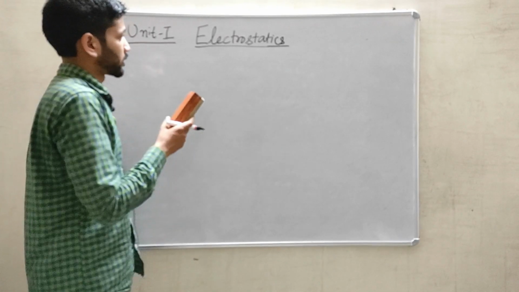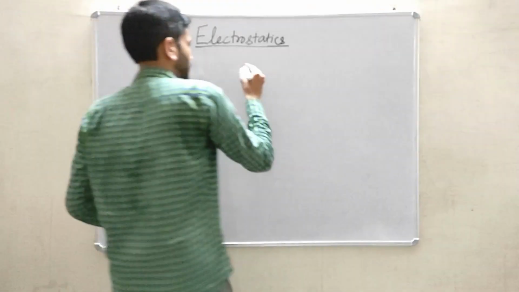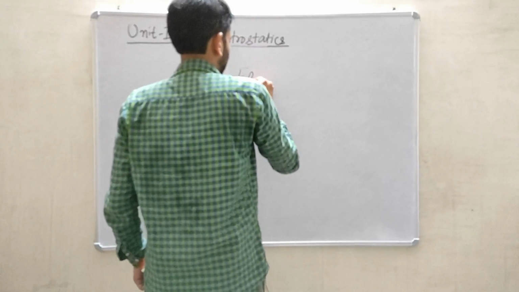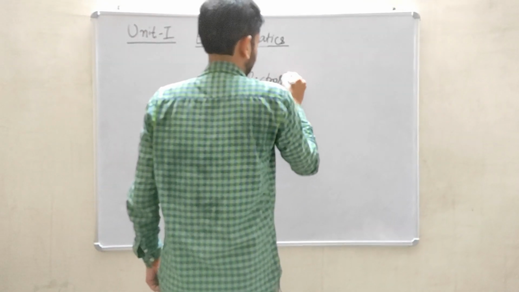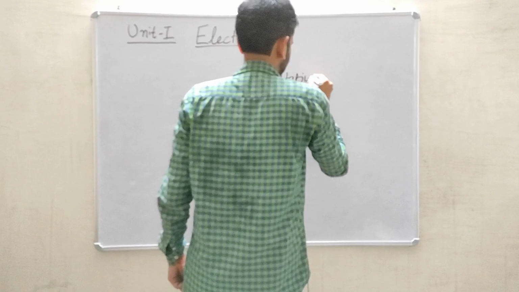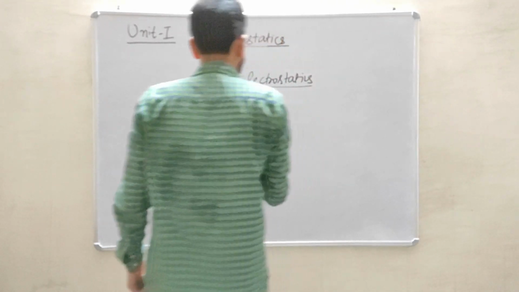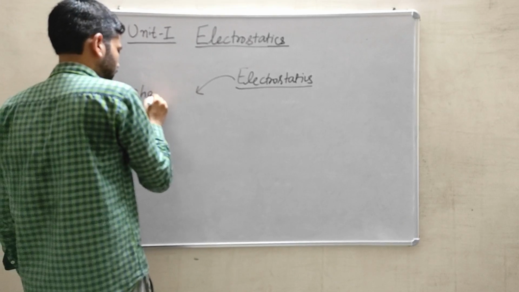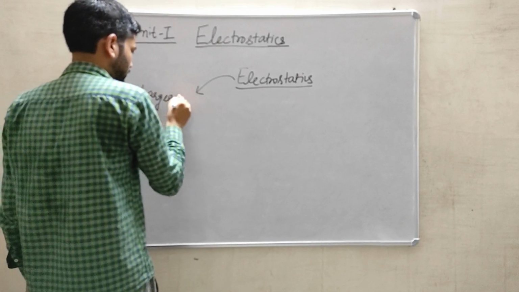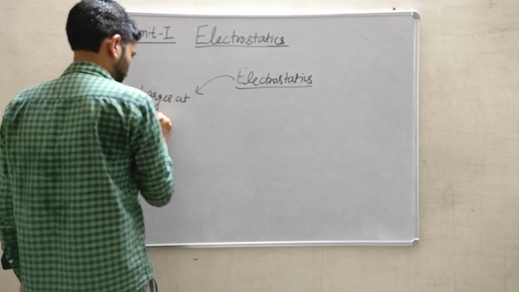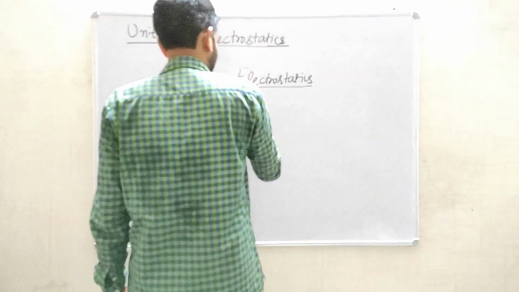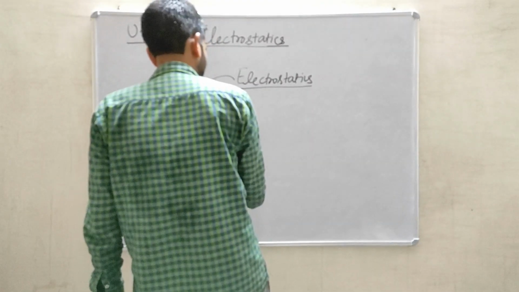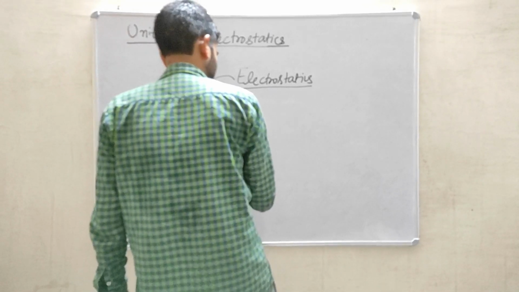The topic is unit first, electrostatics. What is the meaning of electrostatics? Electrostatics is a branch of science in which we deal with the charges which are at rest. This word electrostatics can be broken into two parts.